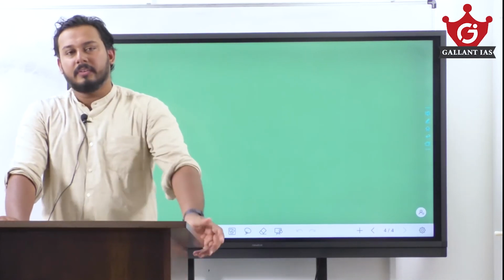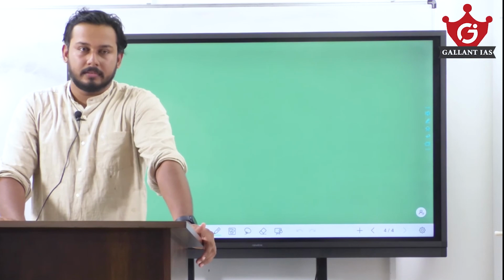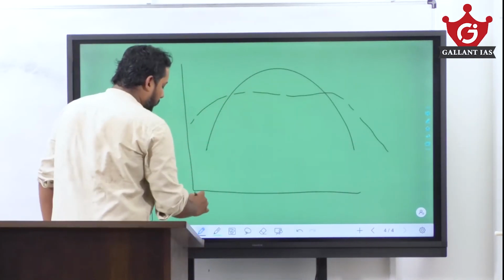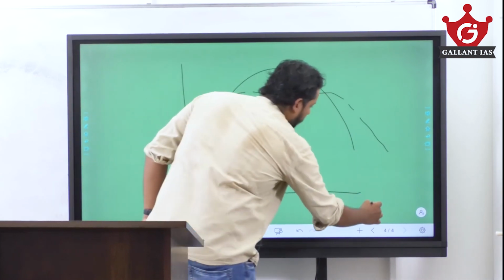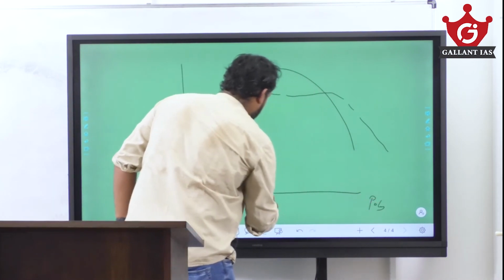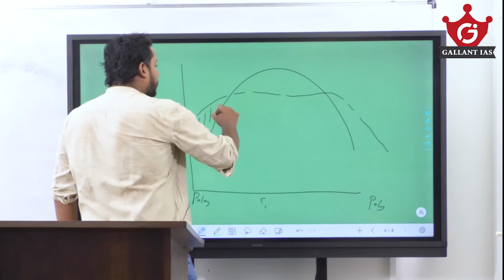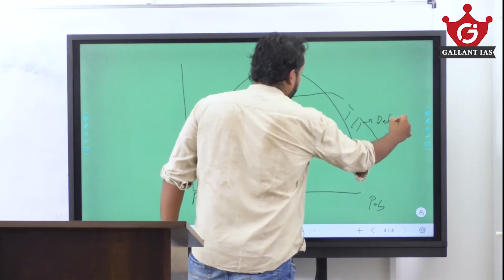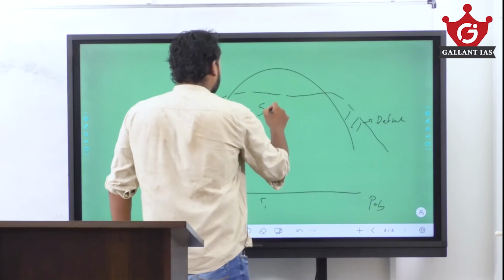In NCERT, we are given a graph regarding the distribution of heat. You might have seen it like this. In the polar region, these regions are marking the deficit regions. These regions are marking the surplus regions.